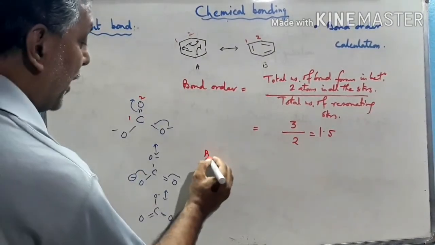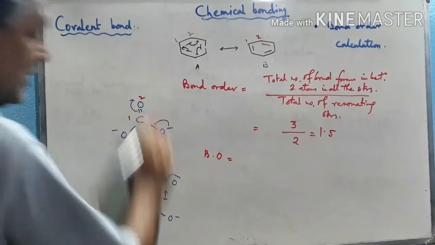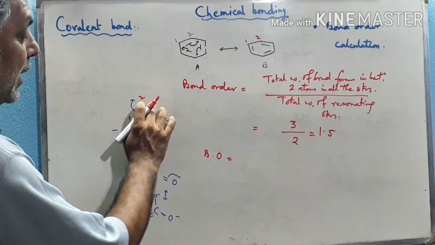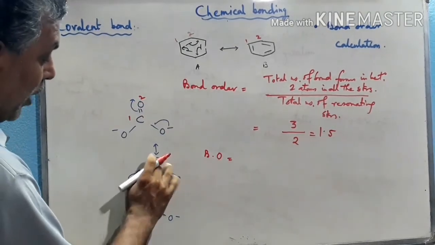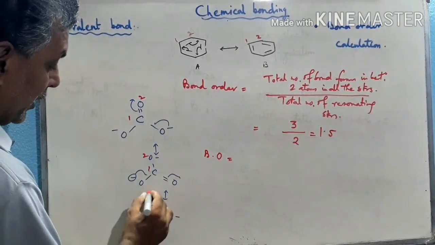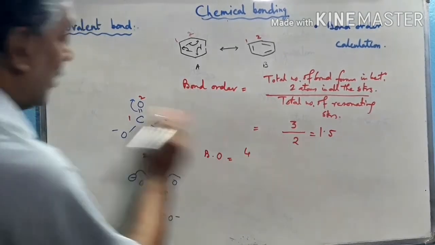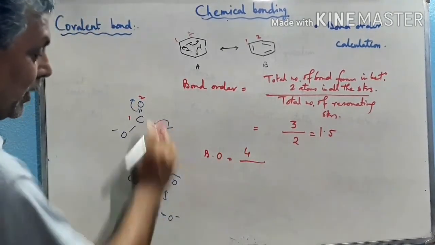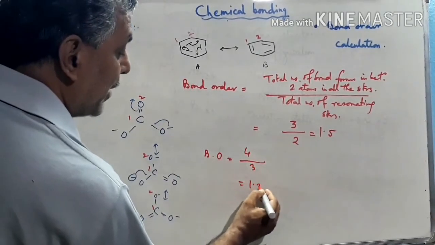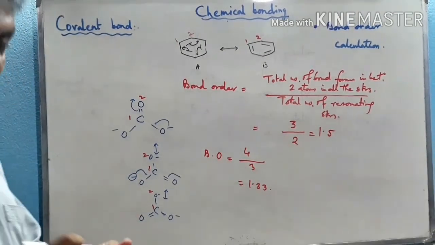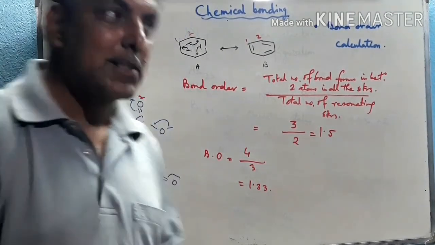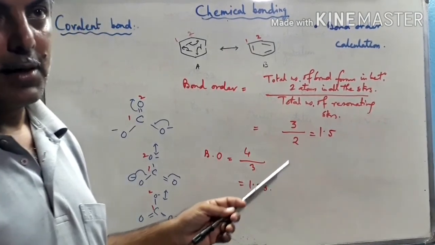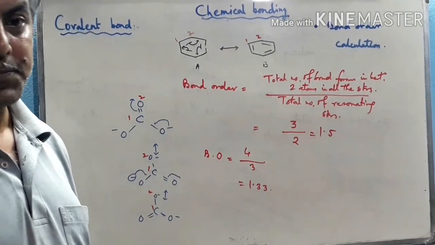So the bond order is the total number of bonds formed between these 2 atoms across the 3 resonating structures of the carbonate anion. Here there are 2 bonds, here there is only 1 bond between 1 and 2, and here there is also only 1 bond. So the total number of bonds between these 2 atoms is 4, that is 2 plus 1 plus 1. But the total number of resonating structures is 3. Therefore, the bond order becomes 1.33. Thus we can calculate the bond order of different species, ions or molecules which enjoy resonance stability. Now, this is all about today's class.